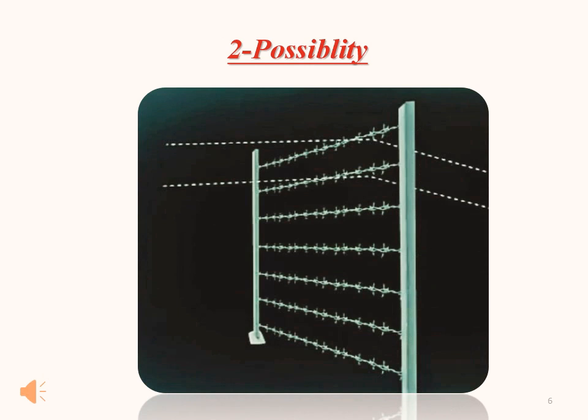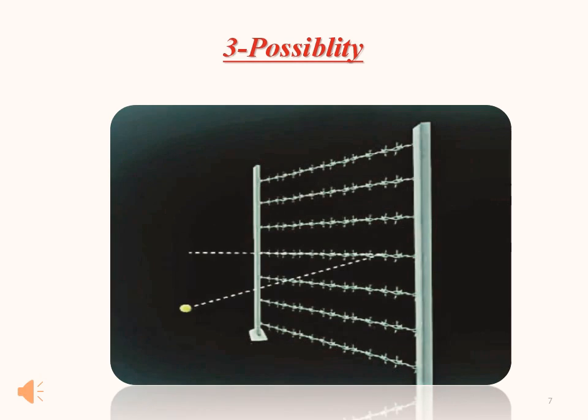The second possibility is that many of the stones may strike the fence and then pass through the fence. The third possibility is that very few of the stones may deflect from their path, that means it will not be able to pass through the fence.